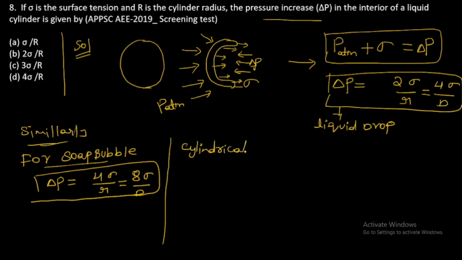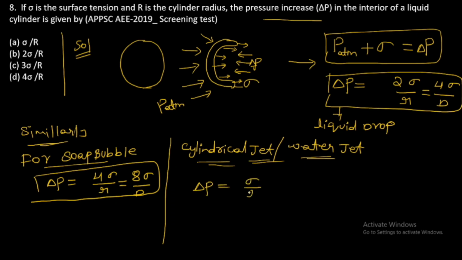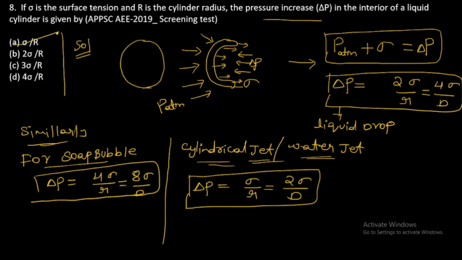Cylindrical jet, so we also call it a water jet. Delta P is equal to sigma by R or is equal to 2 sigma by D. So from the options, A is the correct answer.